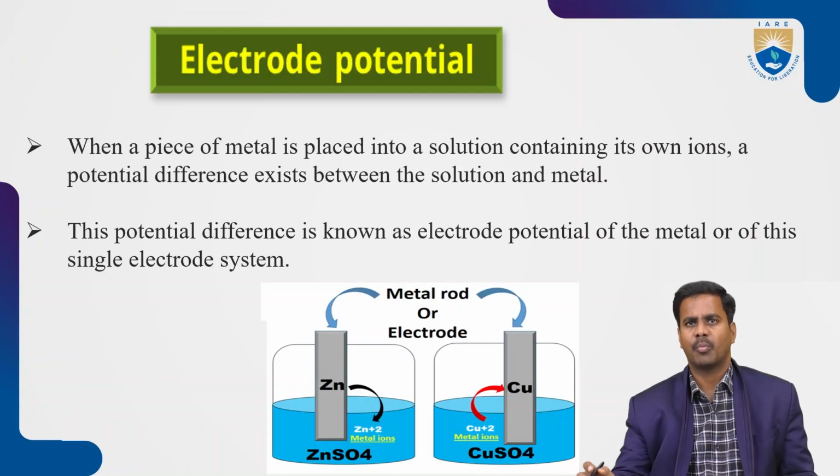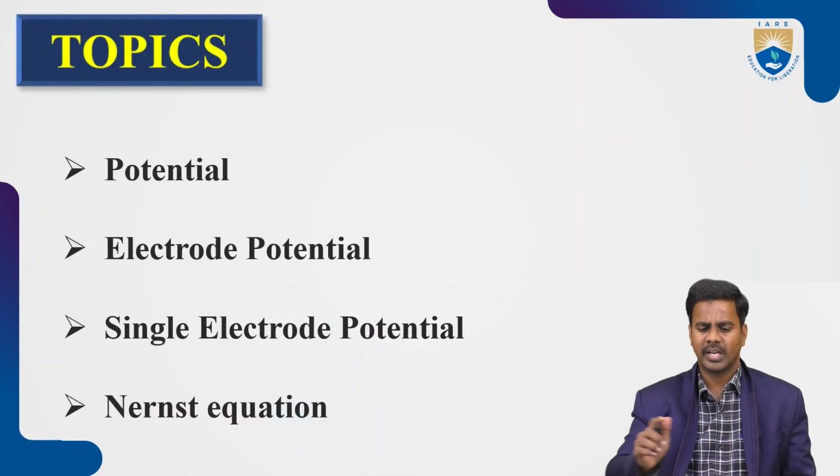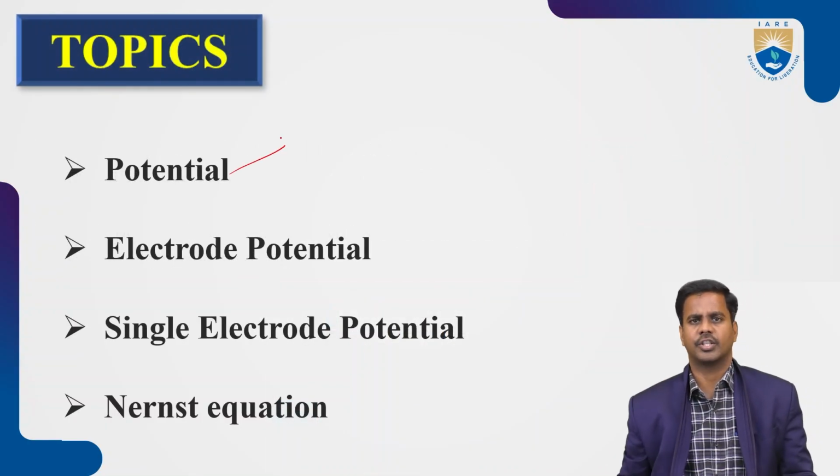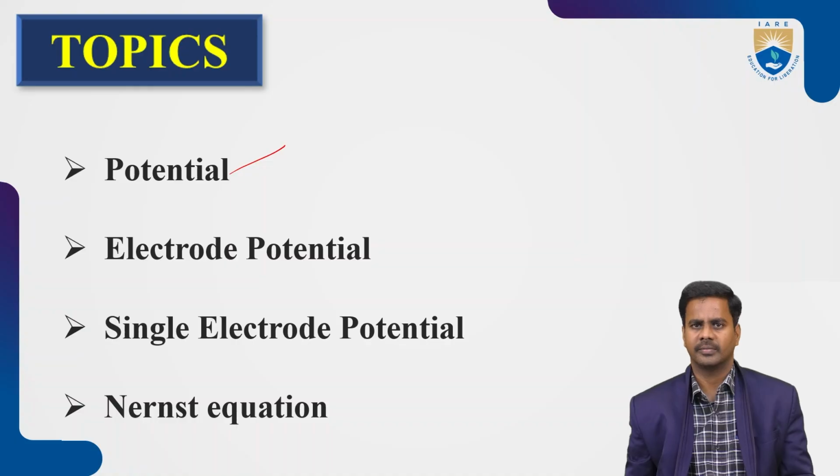First, coming to the potential. So what is potential? Potential is nothing but energy, that energy used to either gain or lose electrons. That means, suppose we take some matter, that matter has the ability to either gain or lose electrons. That is known as potential.